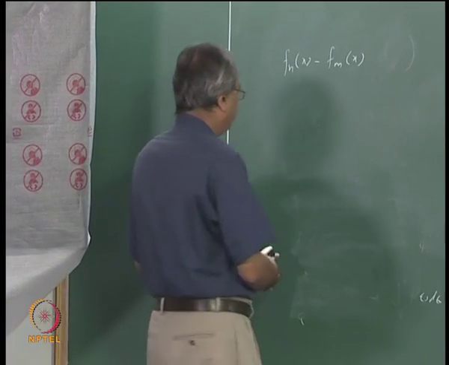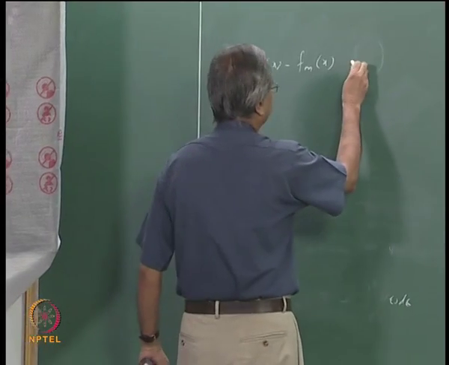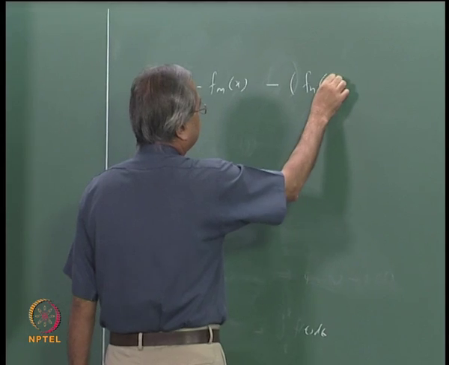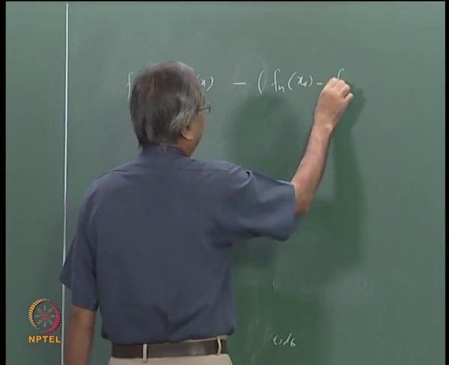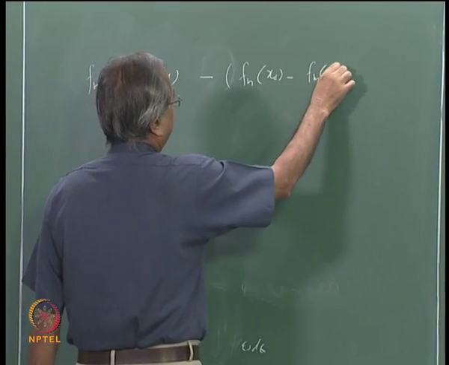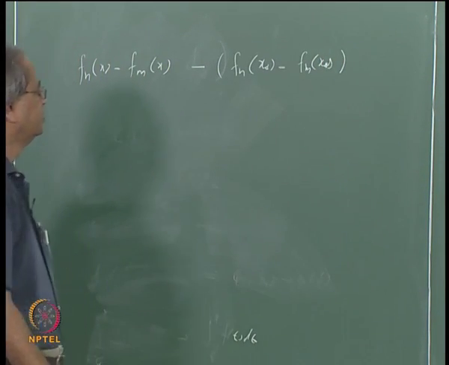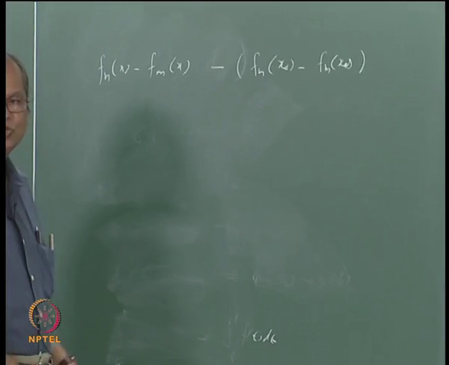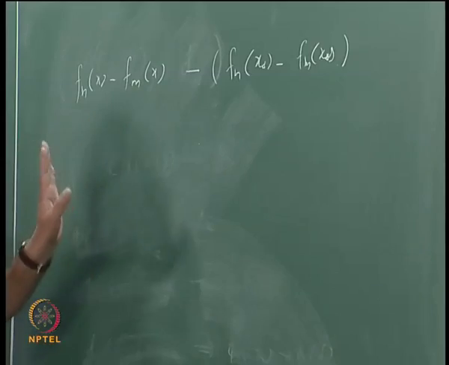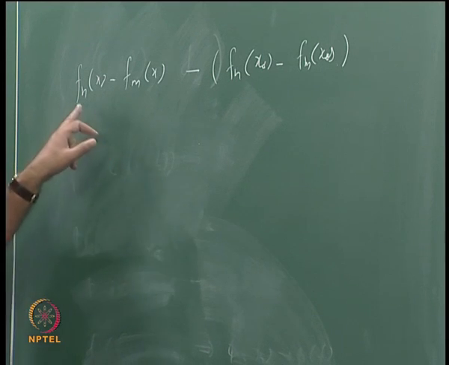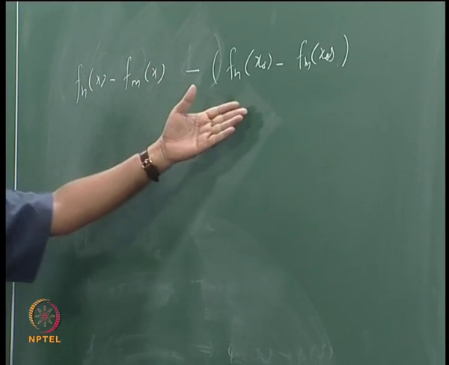So what is the idea? We take this minus this, fn at x naught minus fm at x naught. Suppose we are able to show that this can be made arbitrarily small and independent of x, then it will mean that this is also small, because I am only adding a small quantity here.